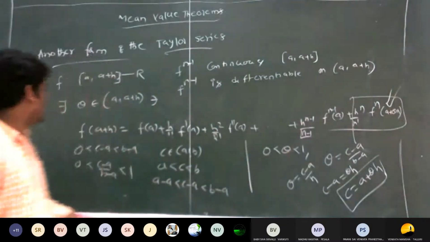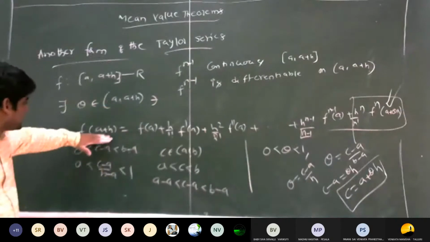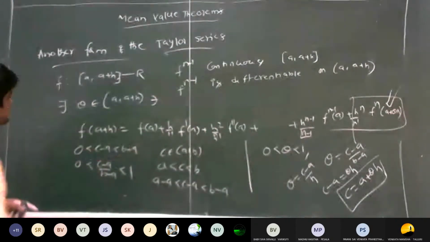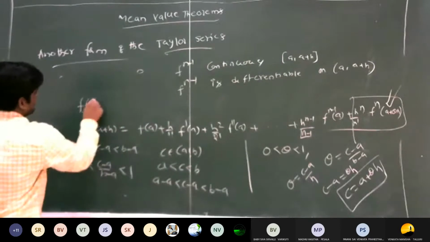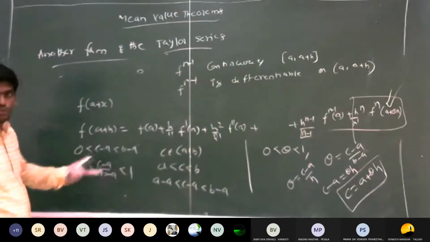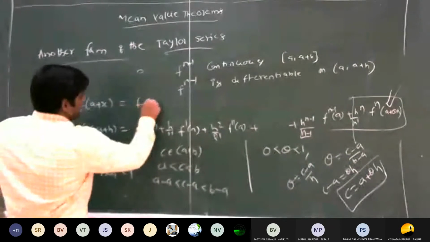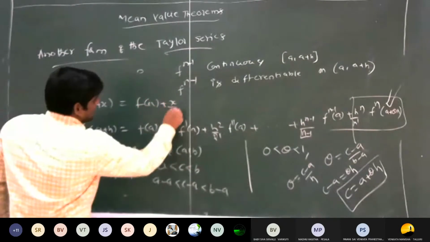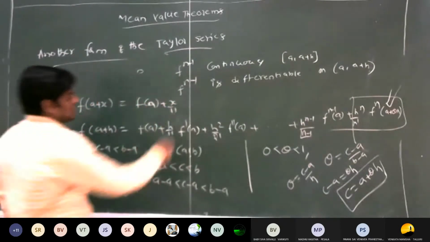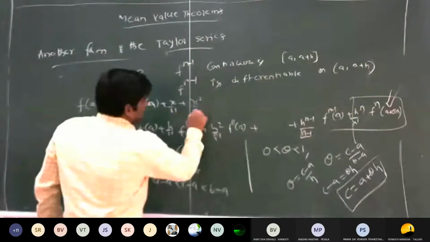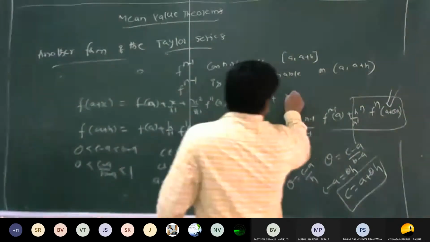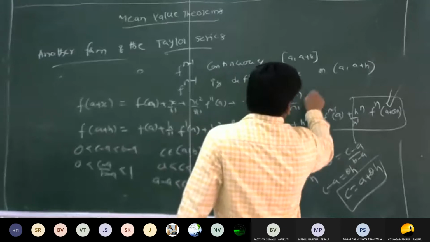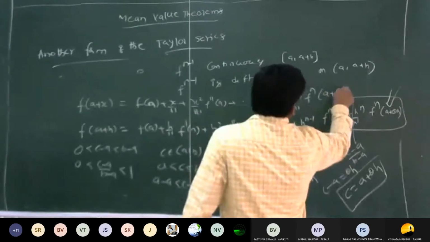So the next one, another form of the Taylor series, is f of a plus h. You may write it as f of a plus x also, no problem. That is equal to f of a plus x by 1 factorial into f dash of a plus x square by 2 factorial into f double dash of a plus and so on, plus x power n by n factorial into f n of a plus theta x.